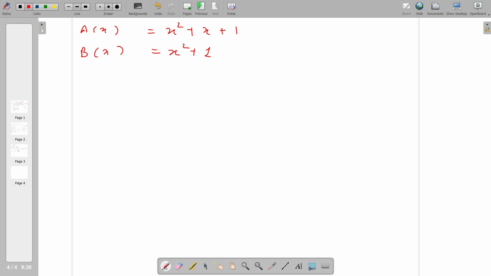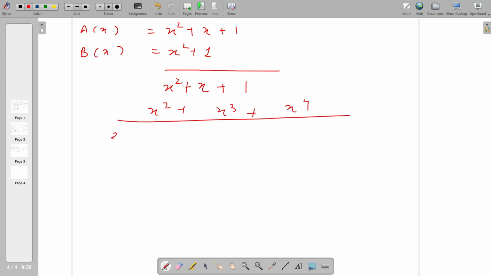For example, if we multiply a(x) and b(x), we get x^2 + x + 1, and then x^4 + x^3 + x^2. So it is going to be x^4 + x^3 + 2x^2 + x + 1, or you can simply write it as x^4 + x^3 + x + 1.